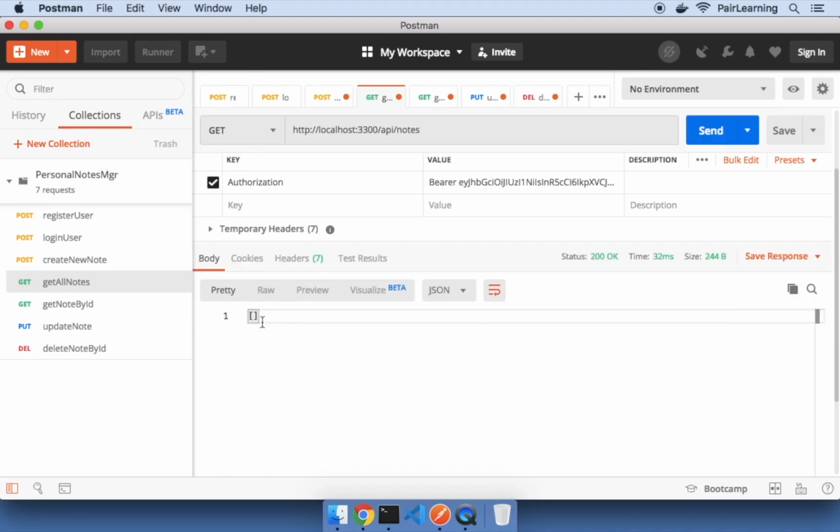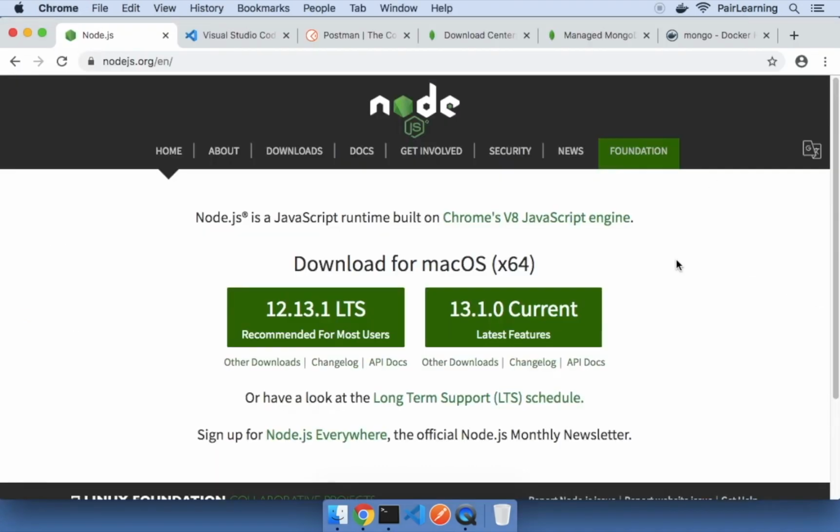Now let's go through what all software we need. Obviously, as we are creating a Node app, make sure that Node.js is installed on your machine. For this, go to nodejs.org and download and install any of these latest versions. I'm using this 13 version. It downloads an installer file for the respective platform and provides a standard wizard for installation. Once installed, we can verify that by running node --version from the terminal.